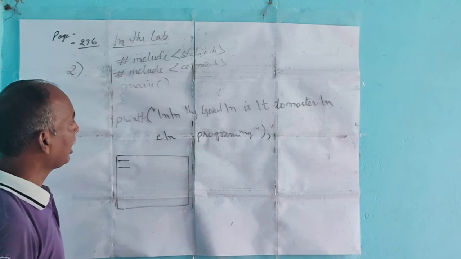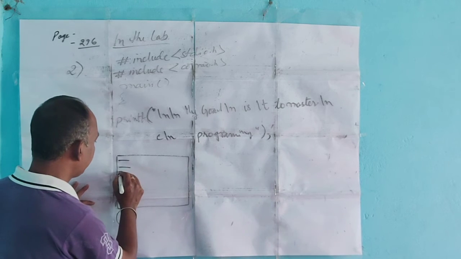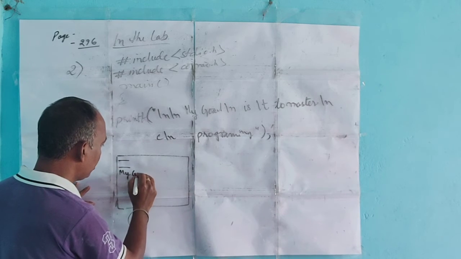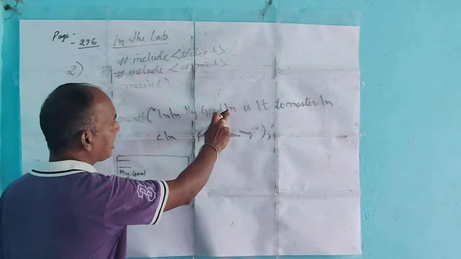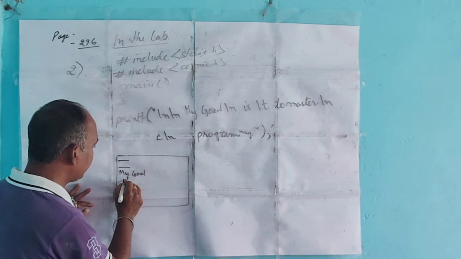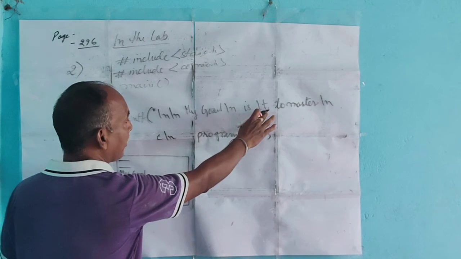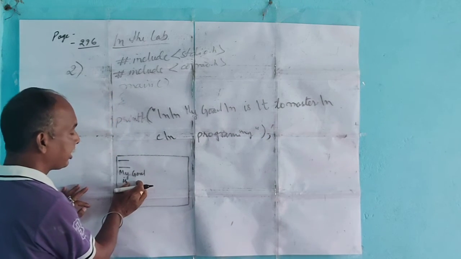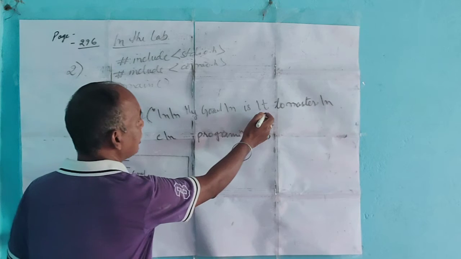Then "My goal" is written here. Again adding backslash n means it will come in the next line. "My goal is", after that is a tab. Backslash t is for tab.